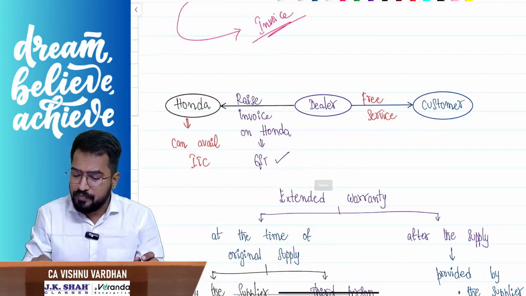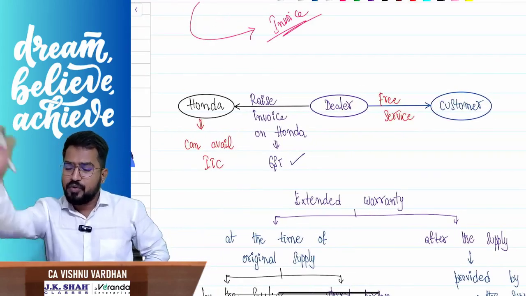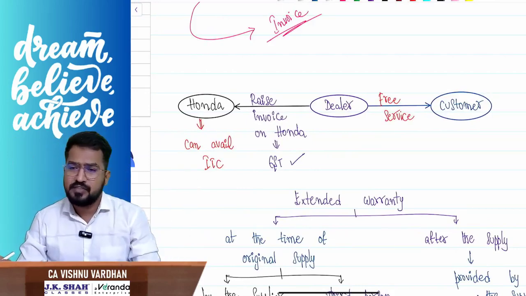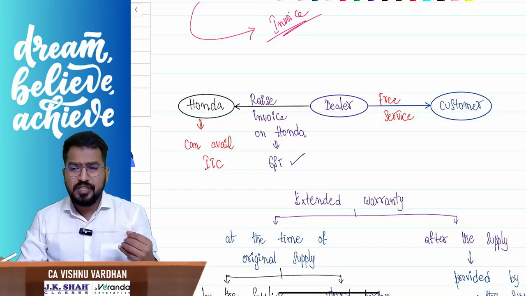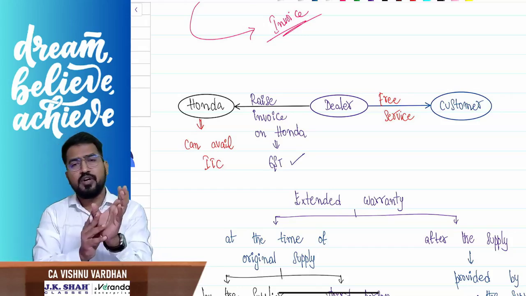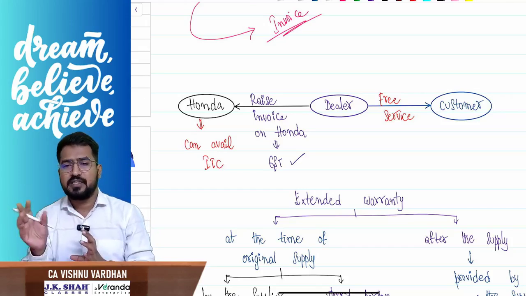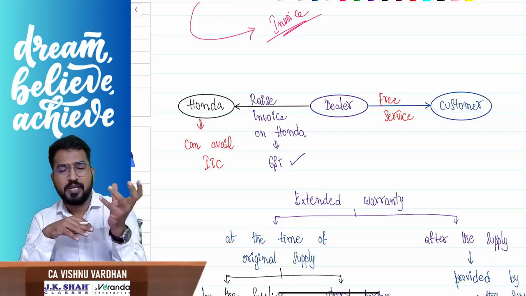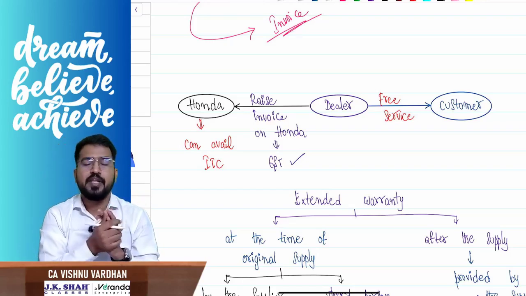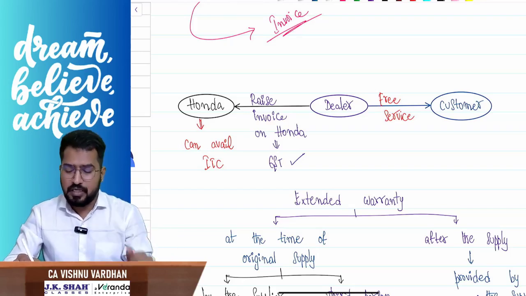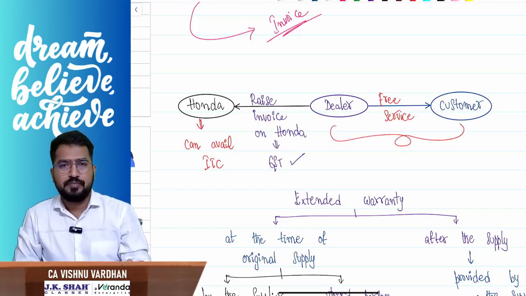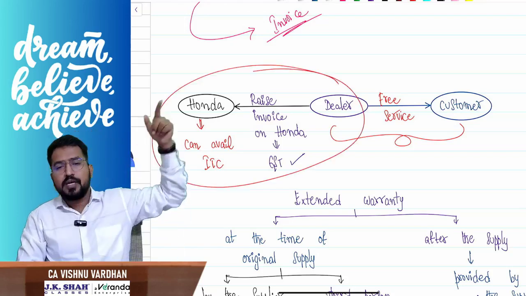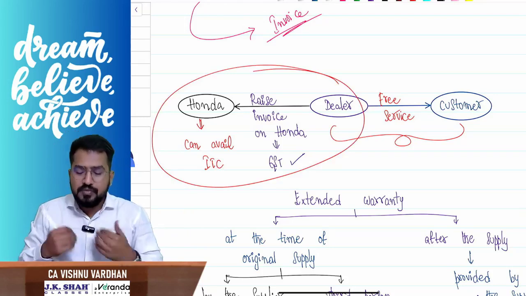You know, for example, I purchased a car, a Honda car. Now sir, obviously there will be first 3 services, 4 services, like that, free services. So during the free services or the free warranty period, we spoke about the spare parts. What if any spare parts got damaged, etc.? What will be the tax implications? We have understood. Now we are understanding about not the spare parts, not the goods. We are talking about the service. Here, the dealer of that Honda car will give free service only to the customer. But what will the dealer of the Honda car do? He will go and raise the tax invoice to Honda company. On that, obviously GST will be there.